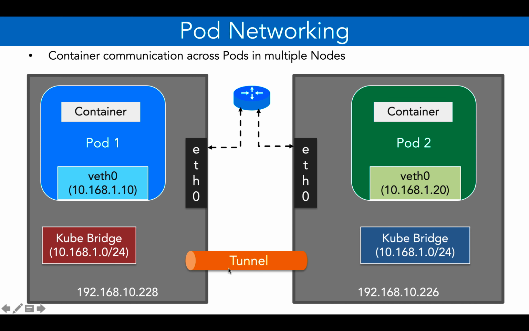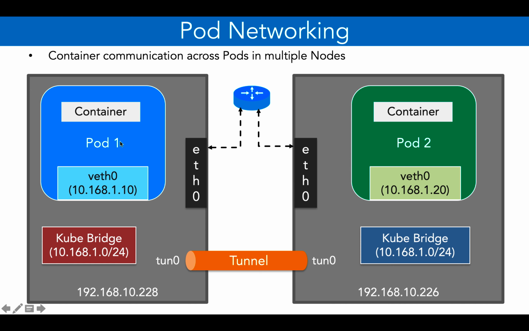Now, this tunnel is an abstraction over the Ethernet cards of both the nodes. So there will be a tunnel driver with the name TUN0, which will be created on top of ETH0. The tunnel would also use the network infrastructure of the data center or of the cloud service providers. But the only difference would be that there will not be any NATing. So let's see how the flow would happen.